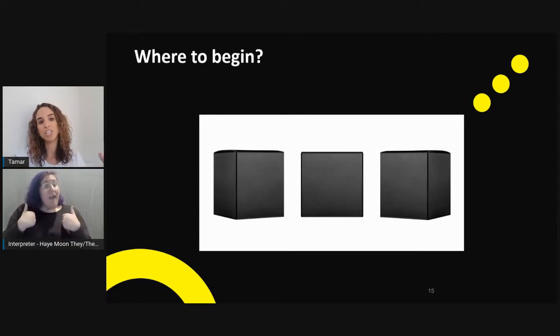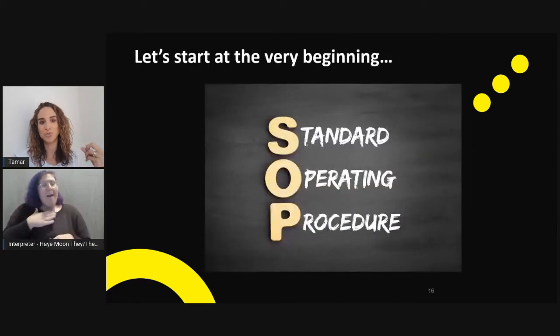So my suggestion is always to start at the beginning and try to implement some sort of standard operating procedure within an organization that will allude to how a product needs to be tested, assessed, and monitored for accessibility. And this is really the beginning, the baby steps for testing at the end of the day.